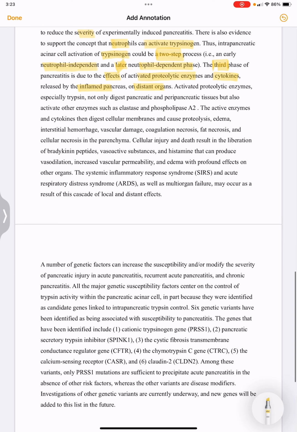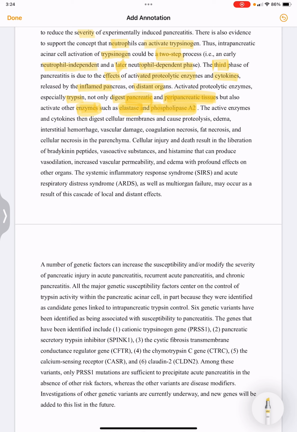Activated proteolytic enzymes, especially trypsin, not only digest pancreatic and peripancreatic tissue, but also activate other enzymes such as elastase and phospholipase A2.